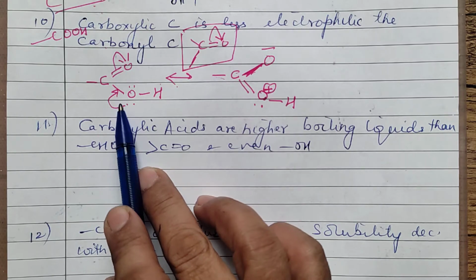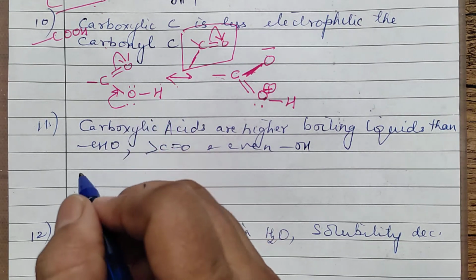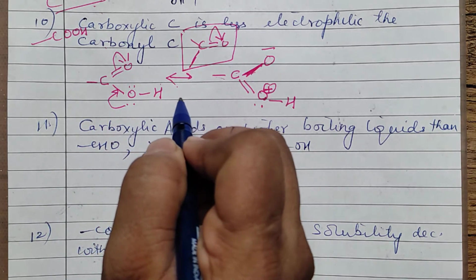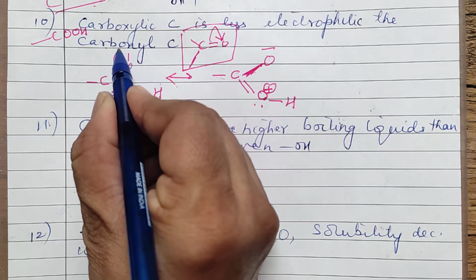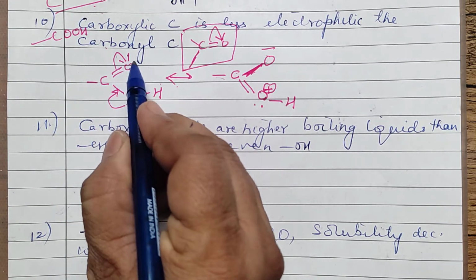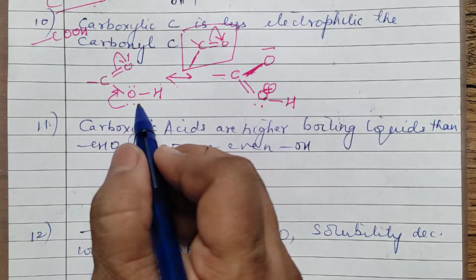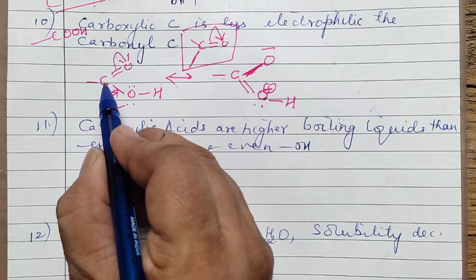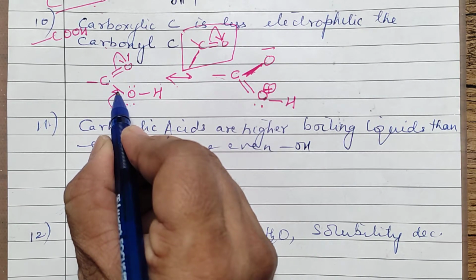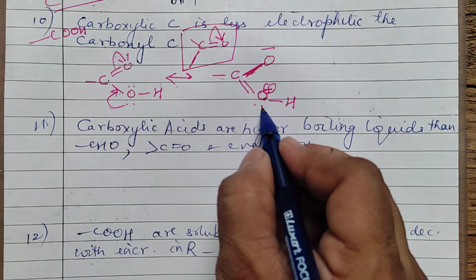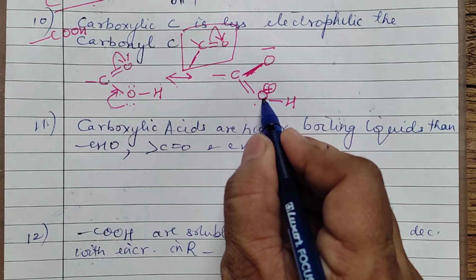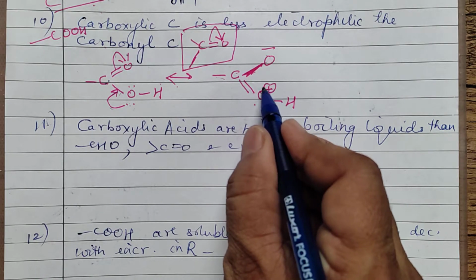But what is the carboxylic group? COOH. I've drawn the structure here. This is C double bond O and OH. Because this is more electronegative, the pi electrons will be more towards O. This will get negative charge. And when this goes here, I've just shown the next one also in the same step. When this goes here, this carbon will get a positive. To satisfy that, the lone pair of electrons will shift this side. So when it shifts this side, you will get a double bond here. Double bond means oxygen getting 3 bonds, so that oxygen will be positive.